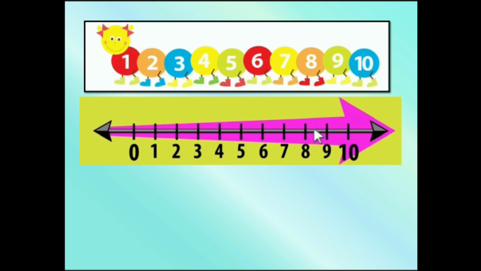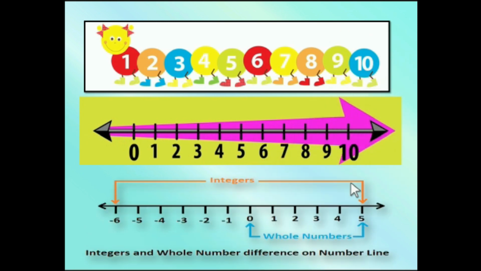Take the meaning of it. That means when you go towards the left hand side, the value goes on decreasing. Concept, right? Go to this side, the value goes on decreasing, right? And now we know what integers are.